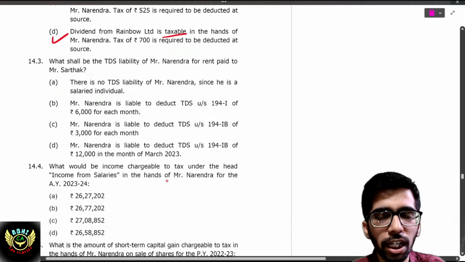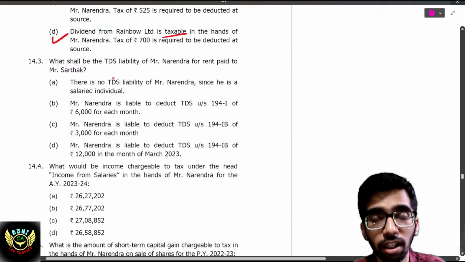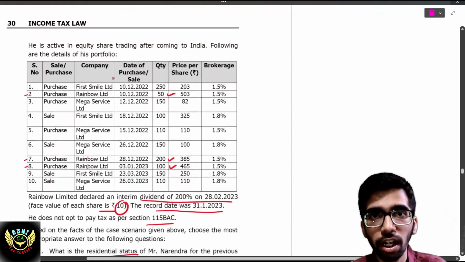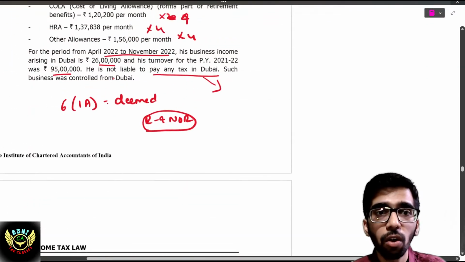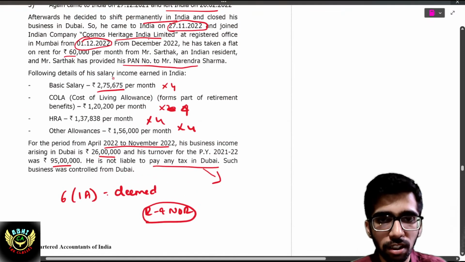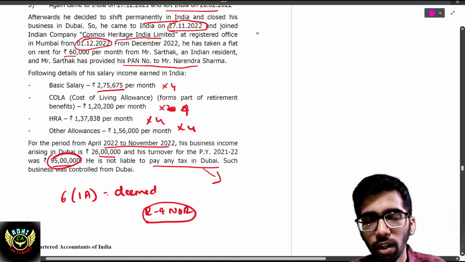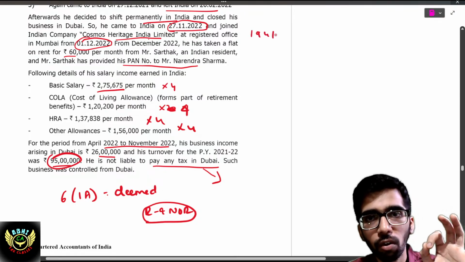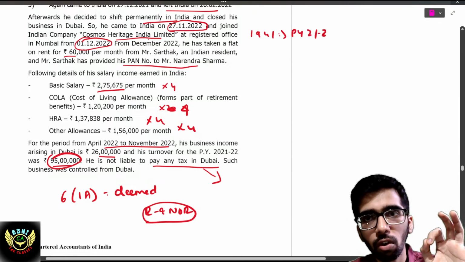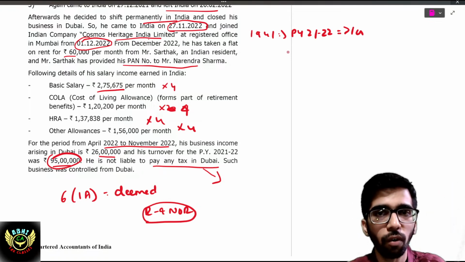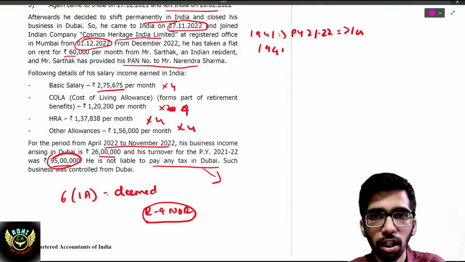What shall be the TDS liability for rent paid? I have actually just told that, right? They have more than 50,000 rent. 194I will not be applicable in this question, because his gross turnover in the last year is below 1 crore. 194I will be applicable only if in the last previous year 21-22 his turnover is more than 1 crore. In this case, his turnover is only 95 lakh. So 194I will not be applicable. 194IB will be applicable because it is more than 50,000 per month. It is as much as 60,000.